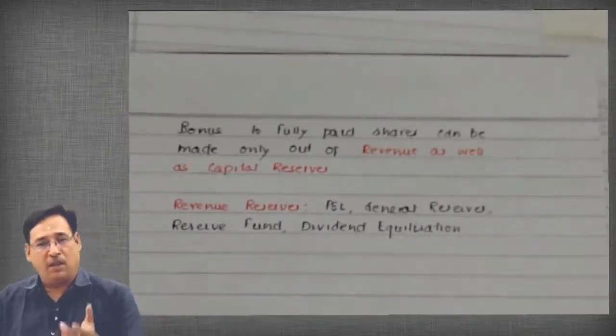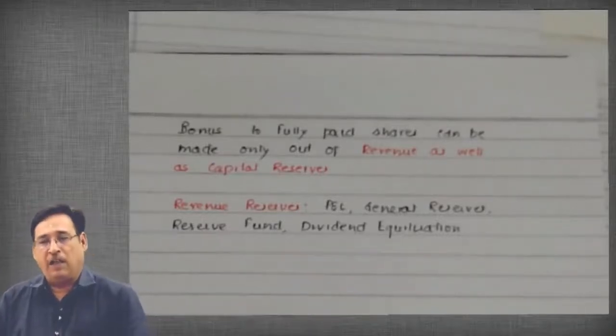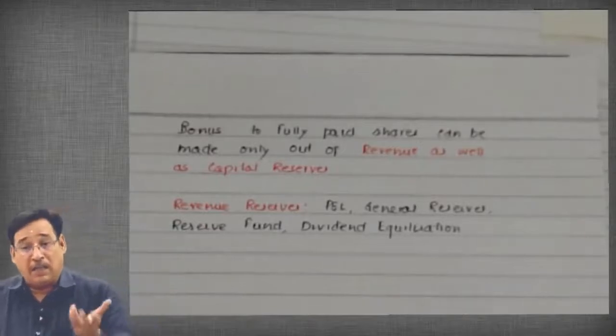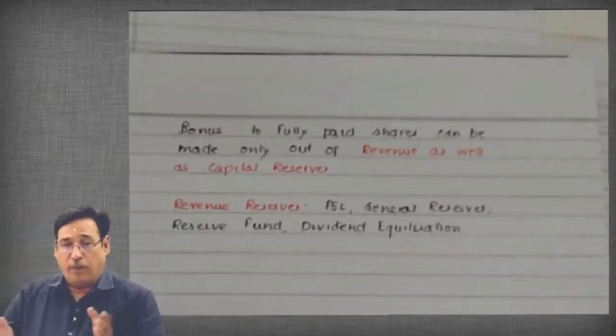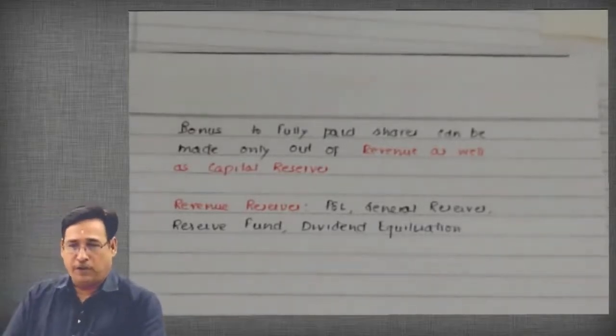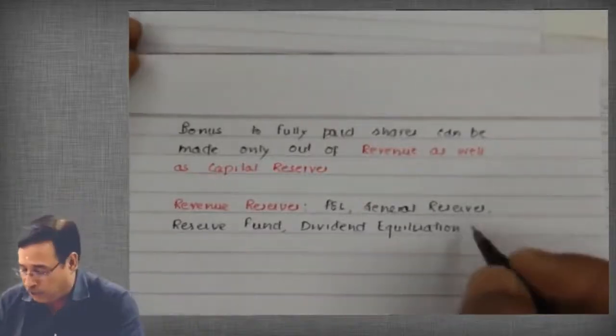As we know that the image of a company actually depends upon the fact that how regularly and how frequently company is paying the dividend. So in case if there is paucity of profit, it will become a little bit problem for us to pay the dividend. As we know, dividend is payable out of profits only. So in order to play safe, entities create dividend equalization fund or reserve.